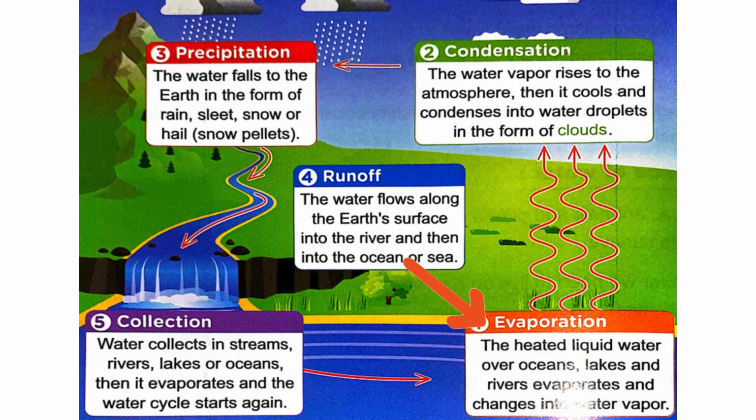Then the second process is condensation, as the water vapor rises to the atmosphere, then it cools and condenses into water droplets in the form of clouds. Water droplets are very tiny, small drops of water. So now here we have water droplets that form clouds.